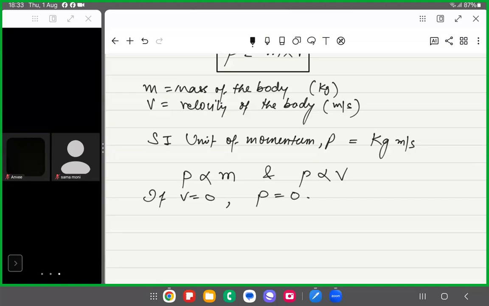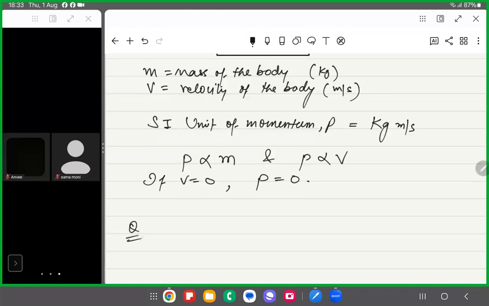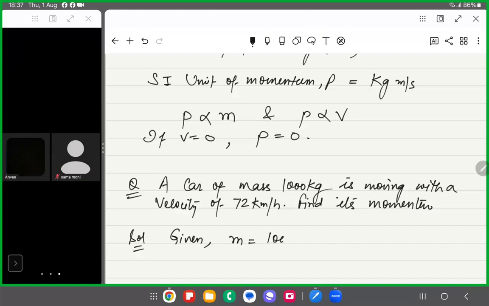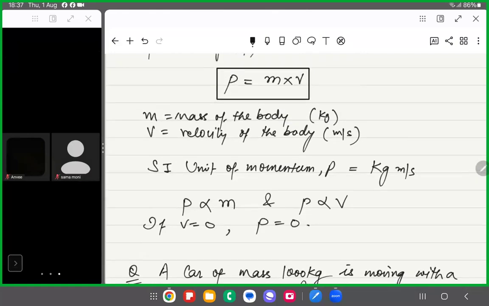Okay, so now suppose we have a question. So very first, write down what is given to you. So in this numerical, it is given that mass is 1000 kg and velocity is 72 kilometer per hour, right? Okay. Now look at this. P is equal to m into v, where m is mass in kgs and v is velocity in meter per second.